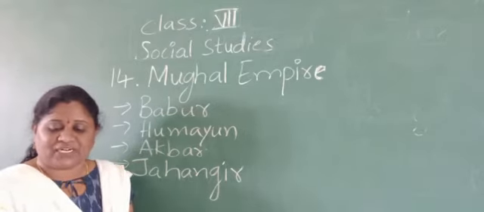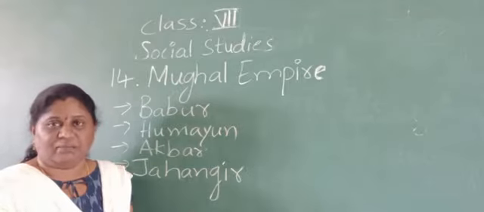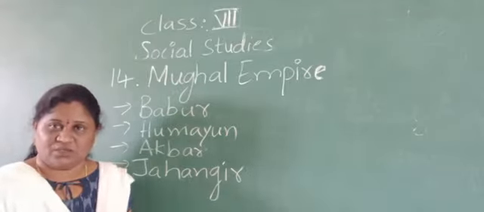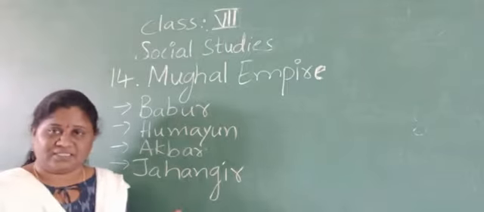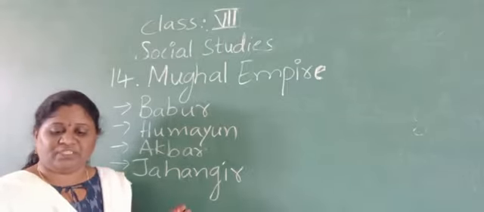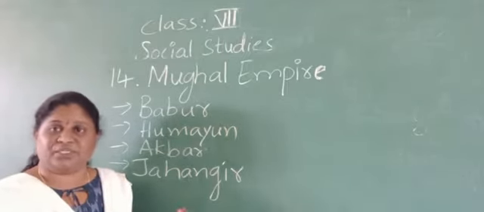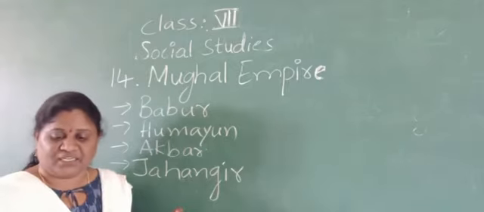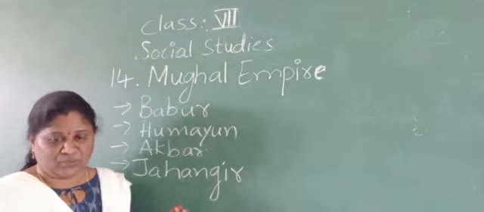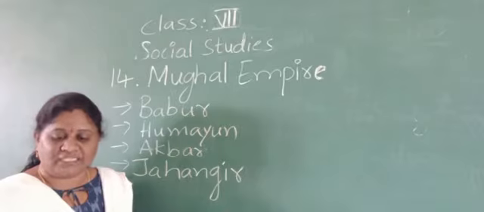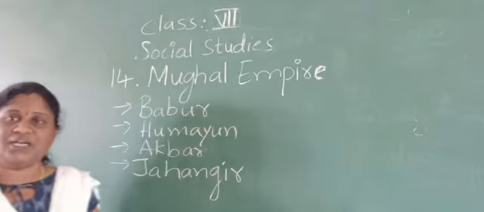Military campaigns started by Akbar were continued by Jahangir, but there was no major conquest. He did not conquer any places, but he continued the military campaigns Akbar started. After Jahangir, Shah Jahan ruled.